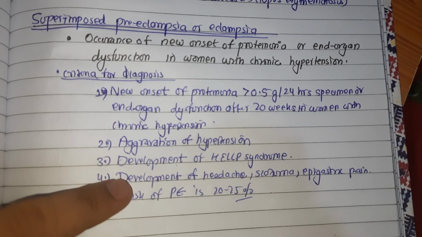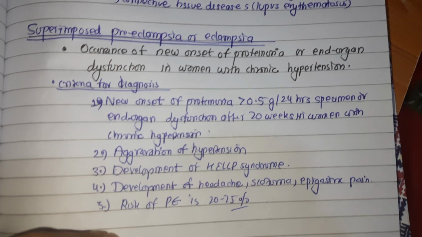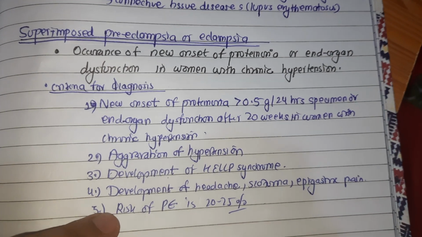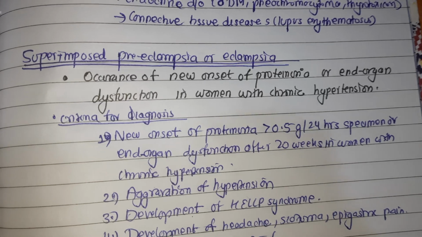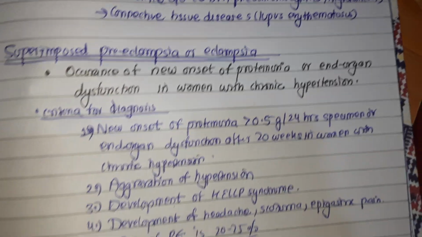And next is aggravation of hypertension, development of HELLP syndrome, development of headache, scotoma, epigastric pain, and the risk of pre-eclampsia is 20 to 25% in this condition.